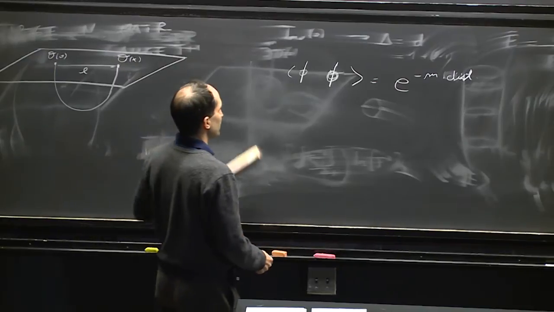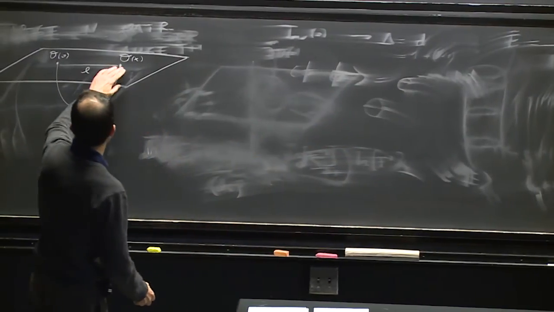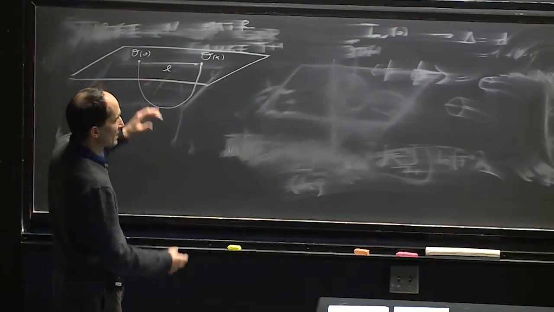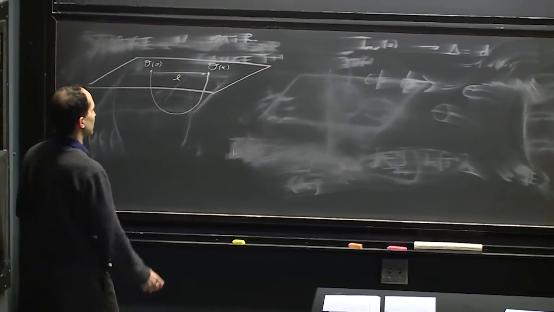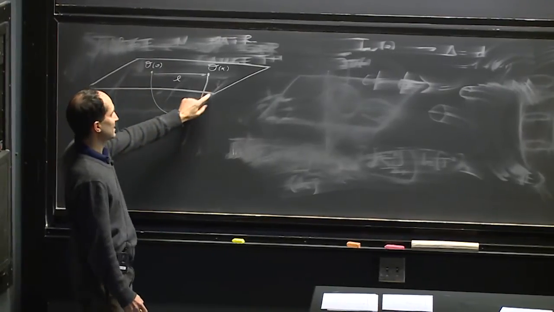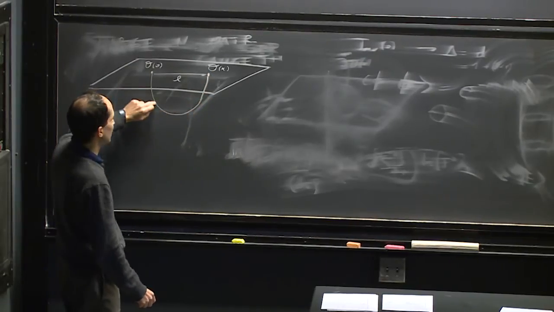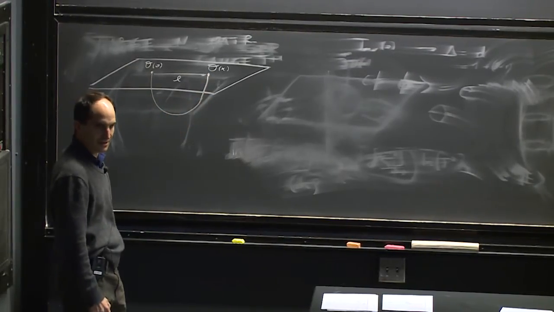Now in a scale invariant theory, the correlator will behave differently, like a power law, as we will derive in a second. But in the bulk, it still has the same form of e to the minus m times distance, but the distance in AdS, so the distance through the interior space-time.